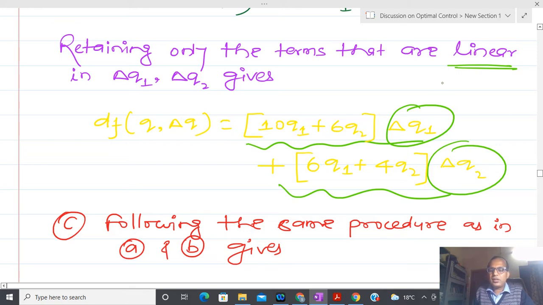Okay, Sir, please go ahead. Sir, in differentials, we have learned limit h tends to 0. Here our increments are Δq1 and Δq2. Do these tend to 0 or not? Yeah, obviously that is tending towards 0. Δq1 and Δq2 are tending towards 0. Now you have to select what the interpretation of that is.